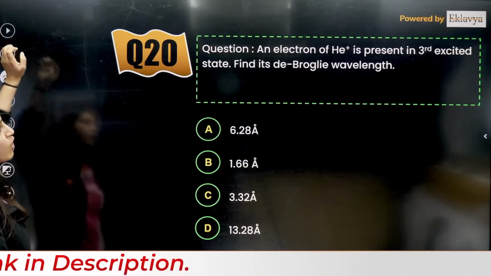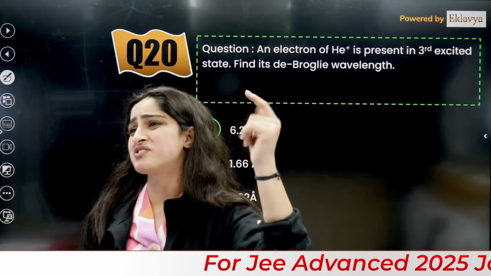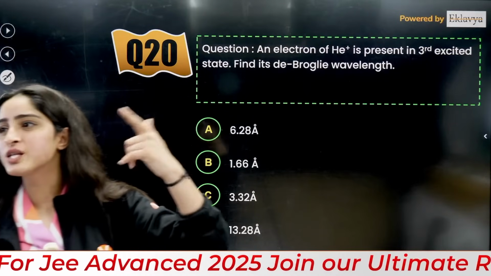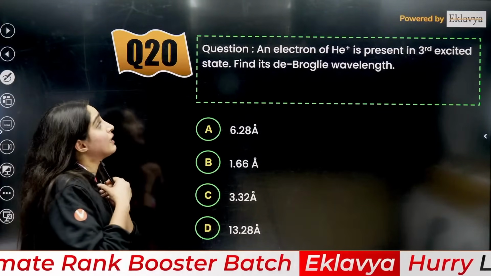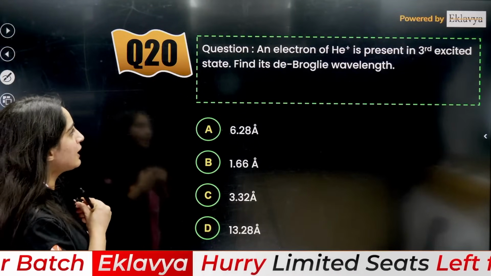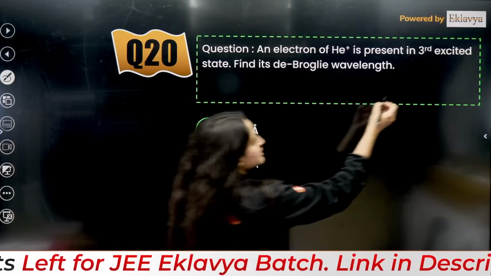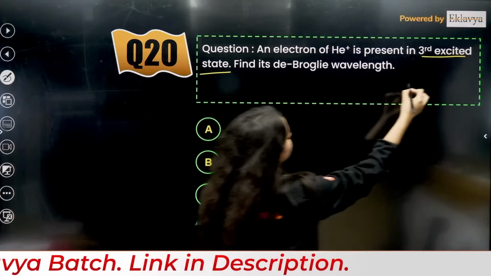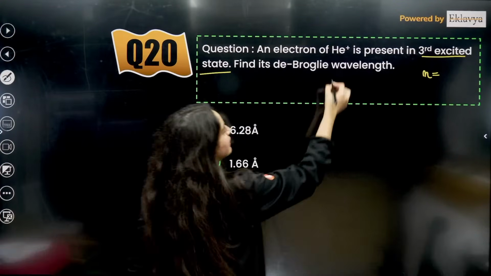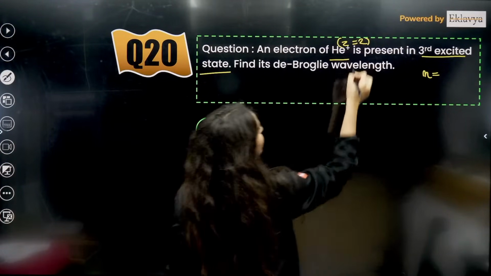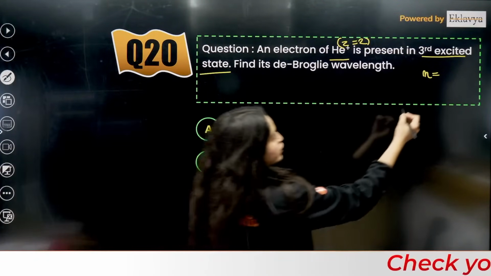Okay, kids. Now, next is, an electron of He positive is present. See, in chemistry, we can solve questions in seconds, right? Okay, yes. So, an electron of helium positive is present in third excited state. So in third excited state, what is the value of n here? Everybody in the comment section, let me know. Helium, that means Z is going to be 2, right? Here it is de Broglie's wavelength they are talking about. n is going to be 4, right?